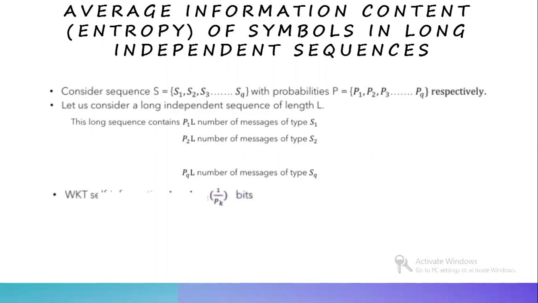We know that self-information of S1 is I1 equal to log of 1 by P1 to the base 2 bits.